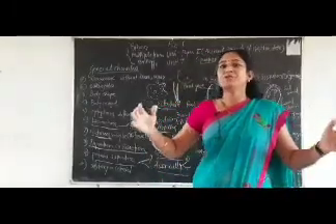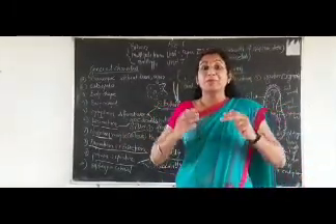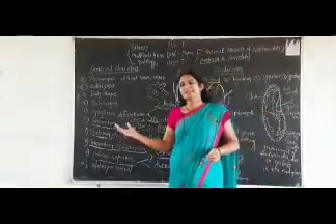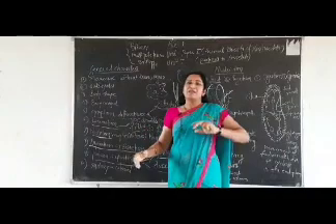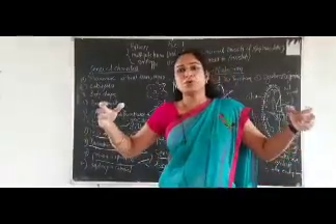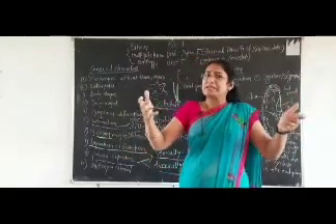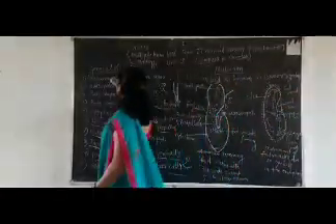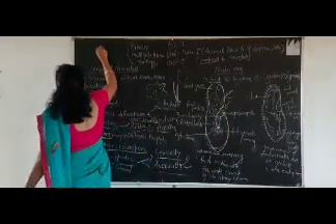Syngamy means the fusion of gametes. What is a gamete? The male gamete is the sperm and the female gamete is the ovum. If these two gametes fuse with each other, that is the fusion of gametes, that is syngamy. So sexual reproduction takes place through syngamy